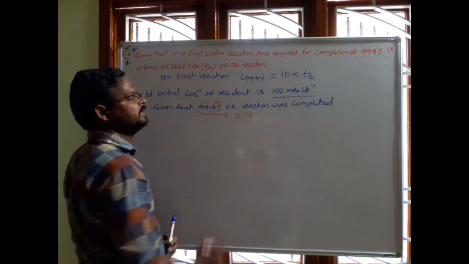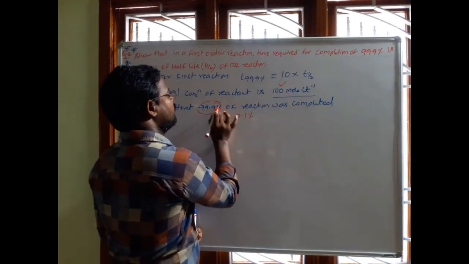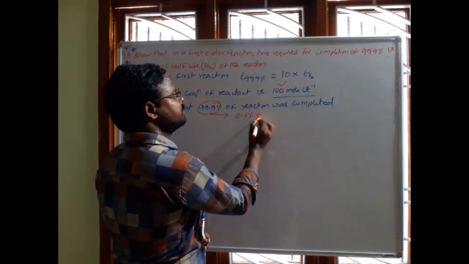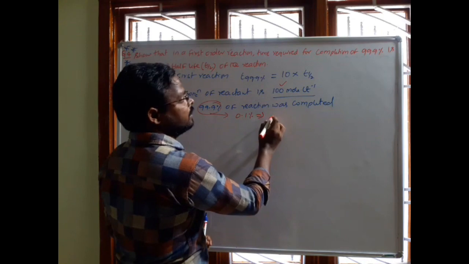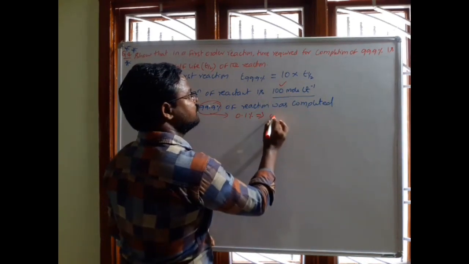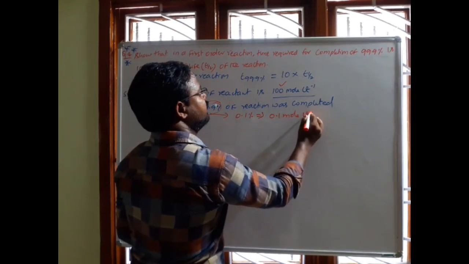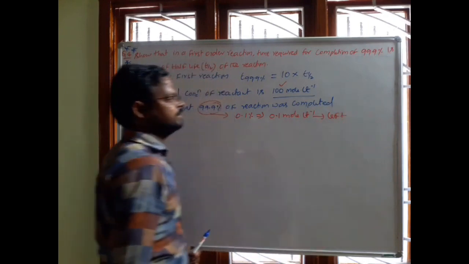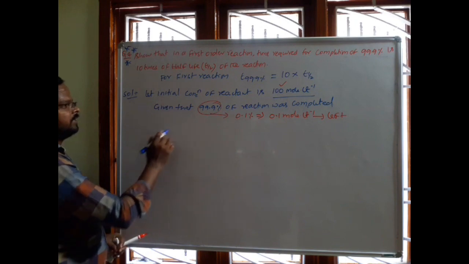Out of 100 moles, 99.9% is completed means 0.1% is left. 0.1% means how many moles are left? 0.1 mole per liter is left. It is the left concentration. Therefore take the first order reaction